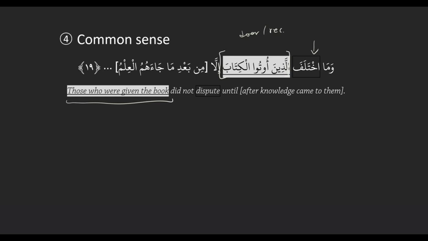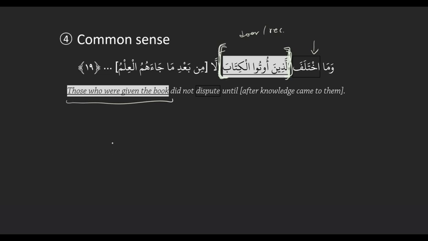That's a good question. So the way you determine the boundaries of a complex noun is the same way we find breaks between sentences. If you found a break, that determines the end of the complex noun. The beginning of a complex noun is the complex noun word, like alladhi or alladhina. And then you just go and find relationships like we always do until you find a break. And once you find a break, that determines the end of the complex noun.